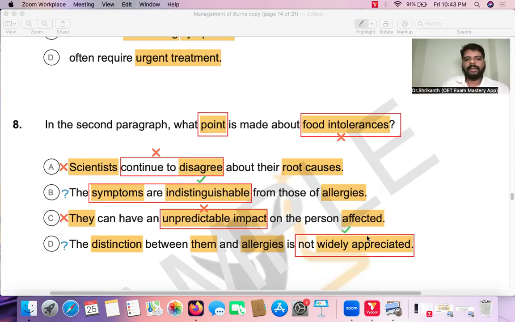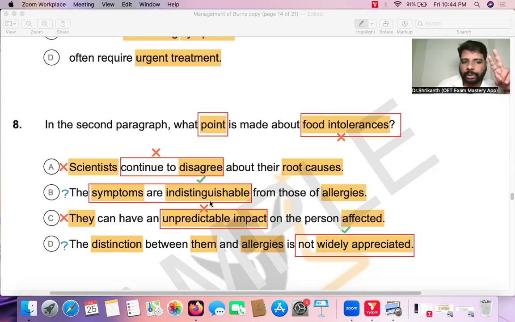We read that the general public, people who don't have medical knowledge, every time they get an adverse reaction, say, oh, I am allergic. So if a person is eating peanuts, even if their immune system is not involved, they will say, oh, I am allergic to peanuts. But in reality, is he allergic to peanuts? No, he is actually intolerant to peanuts because he is getting the same reactions, but his immune system is not involved. So the writer is telling us that the difference between food intolerance and food allergies is not widely appreciated.